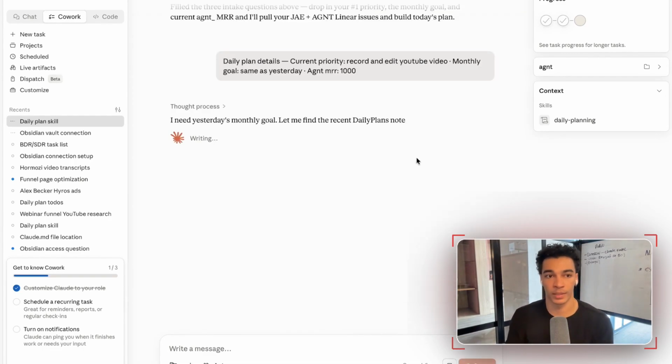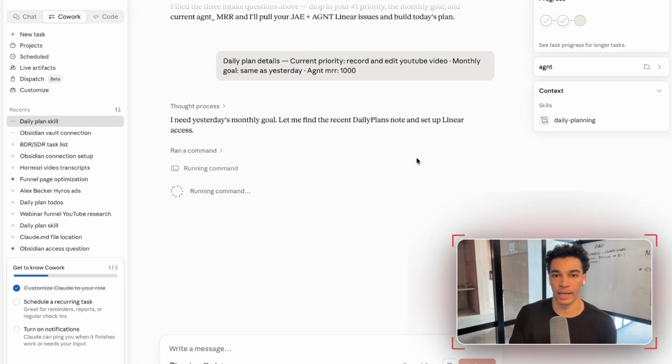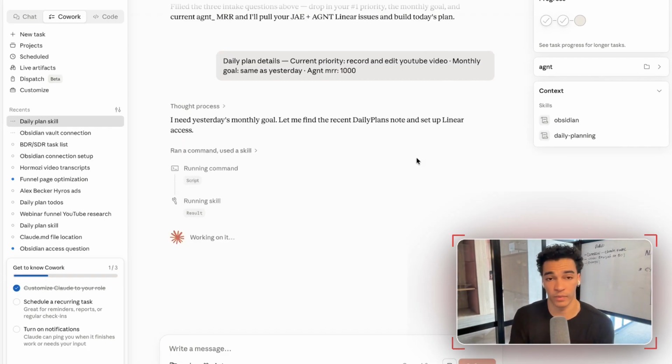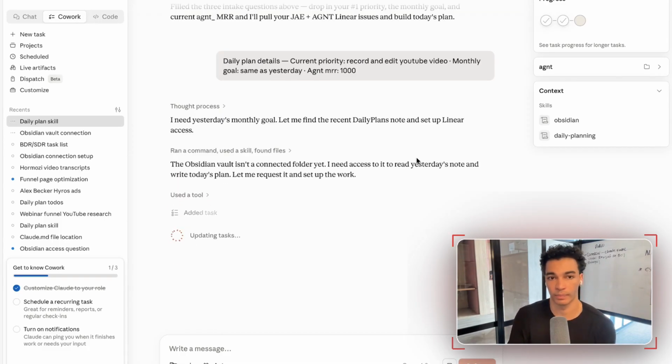Now, what this is going to do is it's going to look back at all of my previous notes that it's saved, and it's going to look at all of my action items in Linear, and it's going to make a plan for me for today with the prioritized items that are most important.